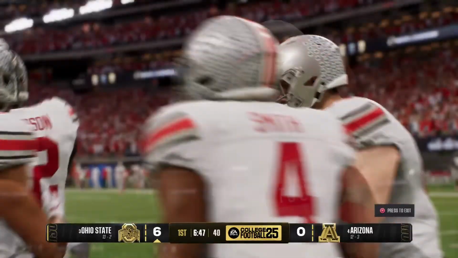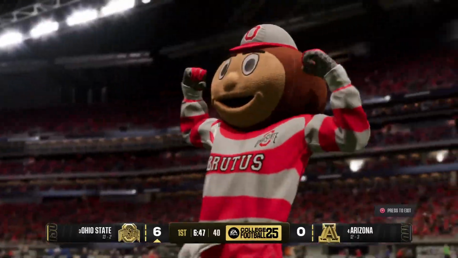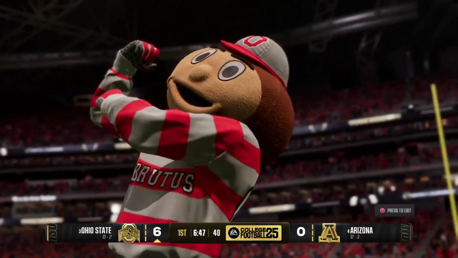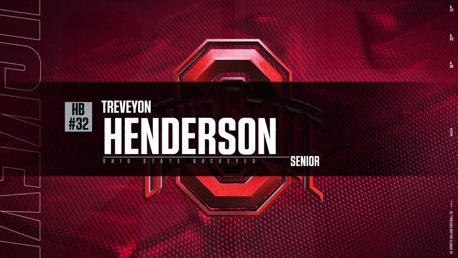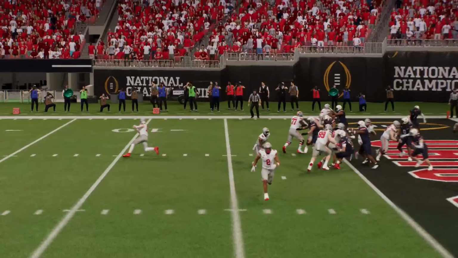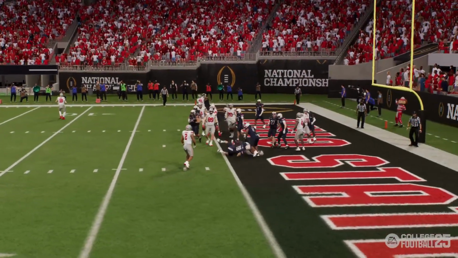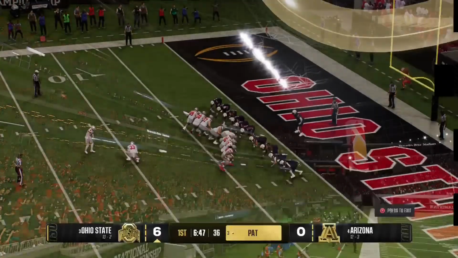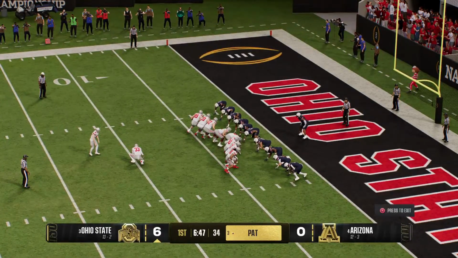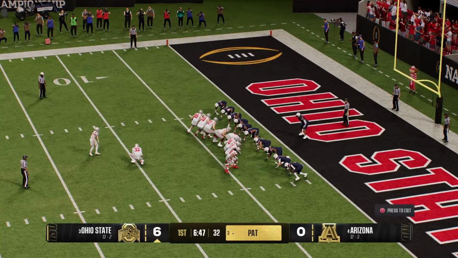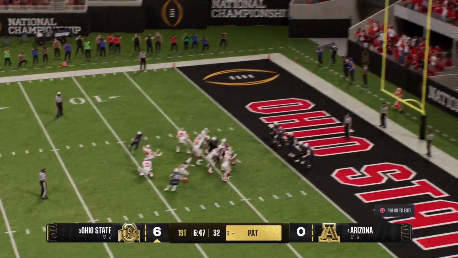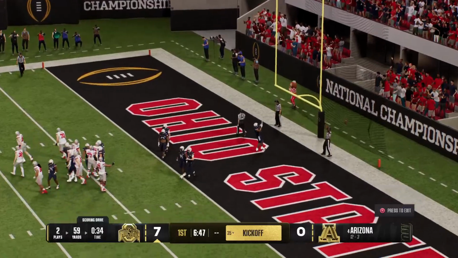And when they're rolling like this, it results in quick and positive results. So they'll try to add to the lead now with the PAT. And the PAT makes it 7-0.